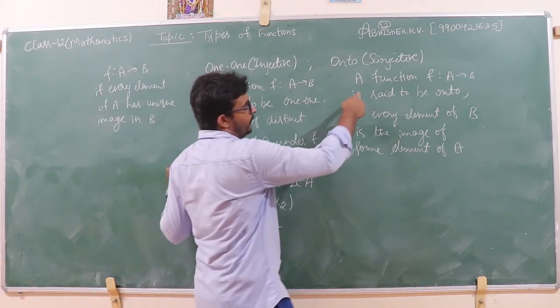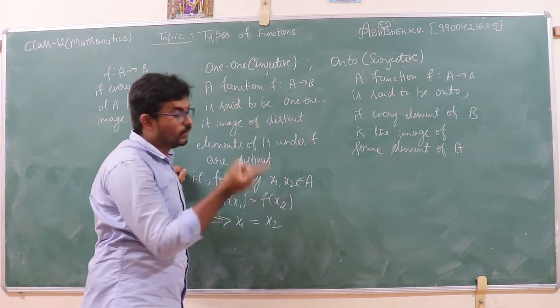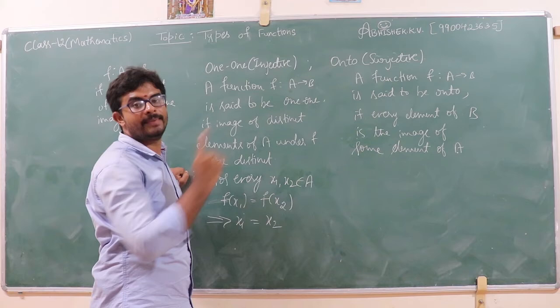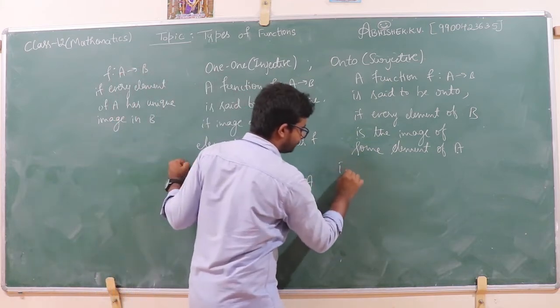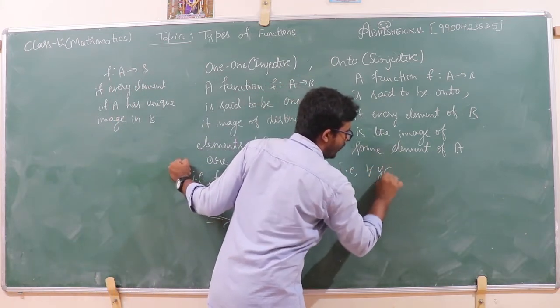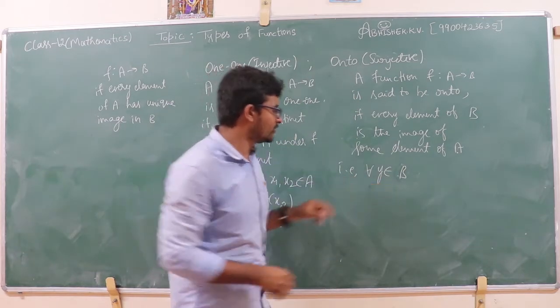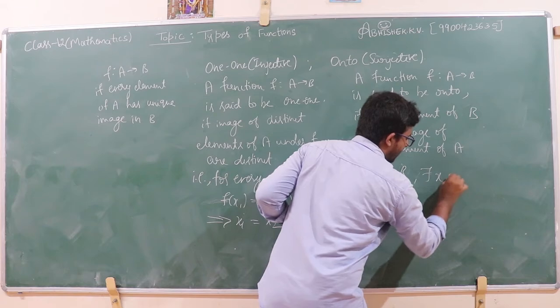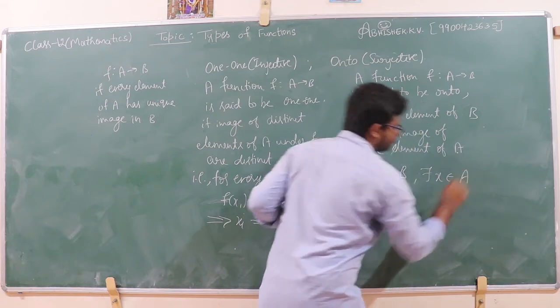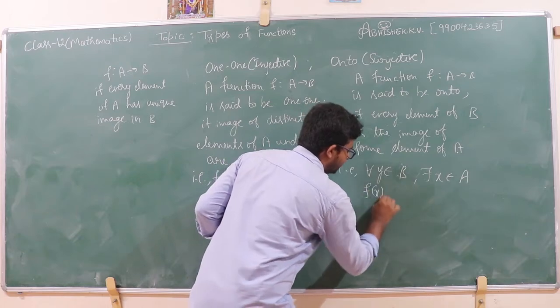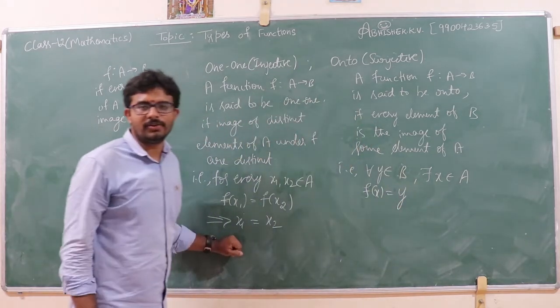Onto function. A function f from A to B is said to be onto if every element of B is the image of some element of A. That is, for every y belongs to B, there exists x belongs to A such that f of x is equal to y.